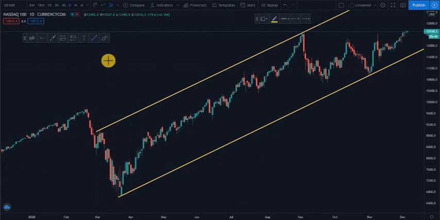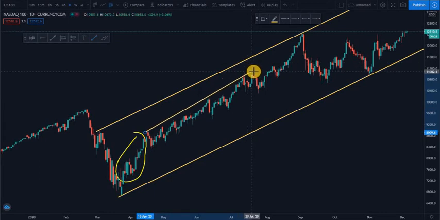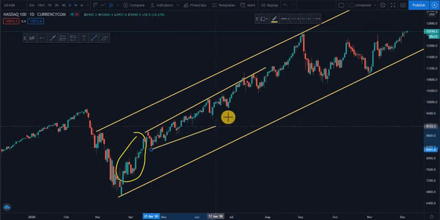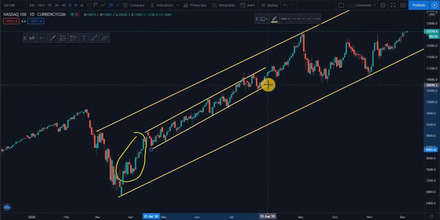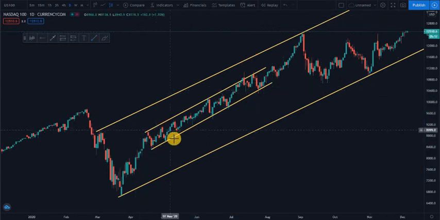Then after the impulsive movement we had a correction, but it came differently. How so? It came differently because it's an ascending correction. So it's very clear that on this one we were buying.